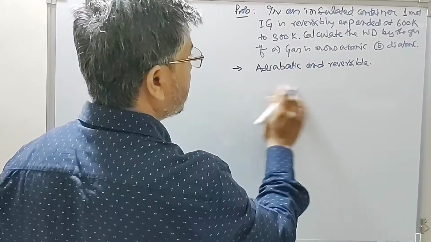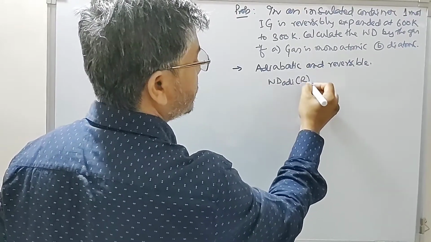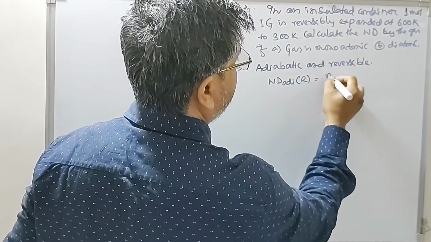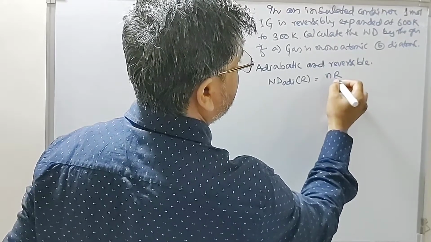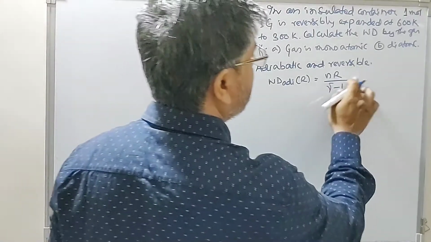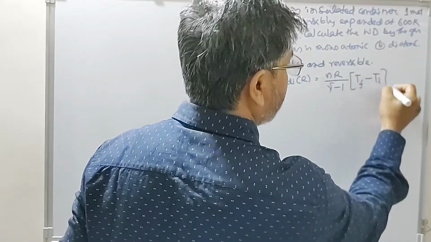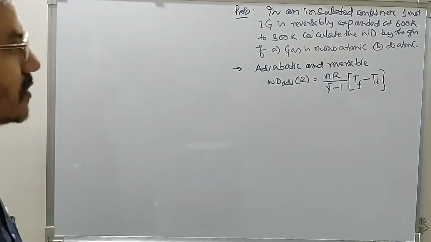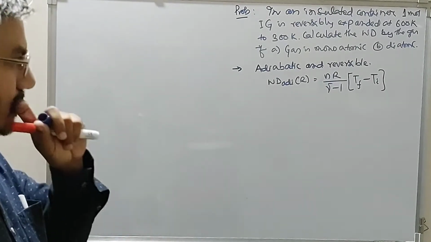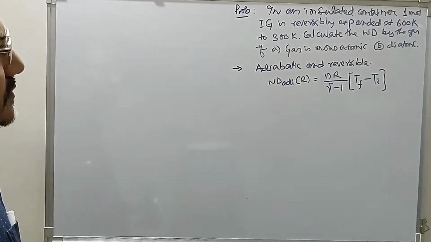So the expression of work done is: work done in adiabatic reversible process equals C_V, n R by gamma minus 1, into T final minus T initial. This was the expression used for defining work done in an adiabatic reversible process, nR by gamma minus 1.